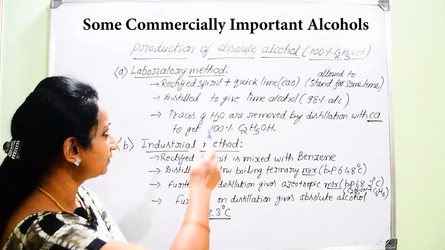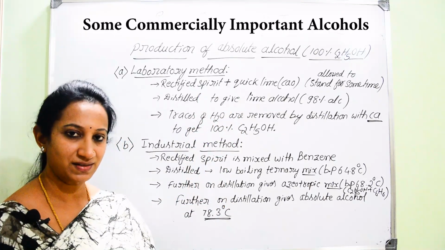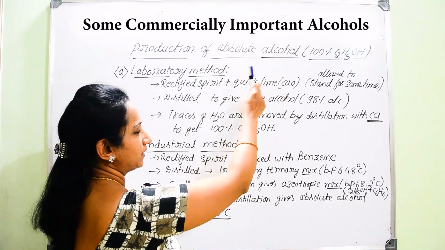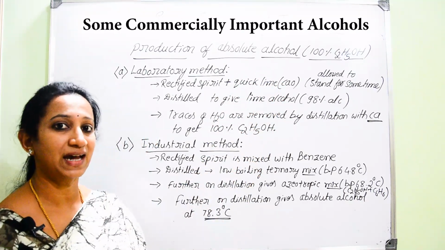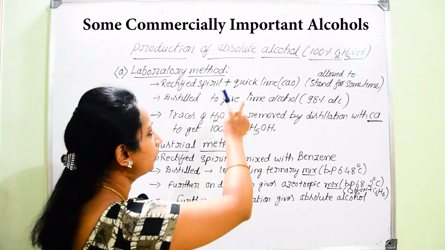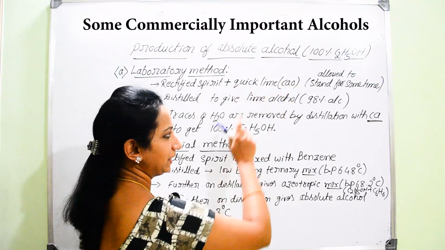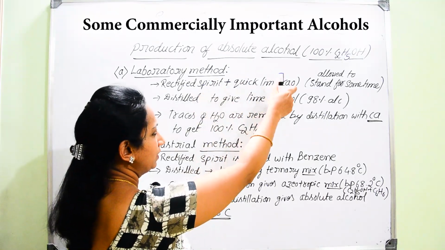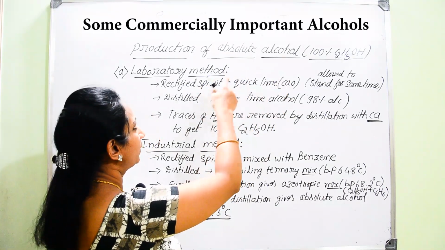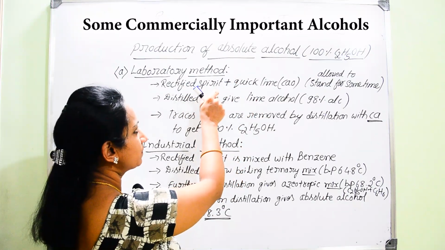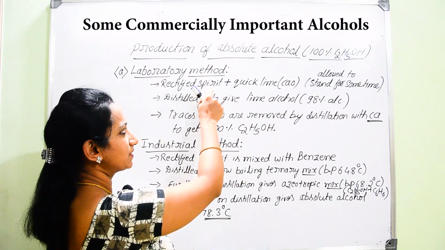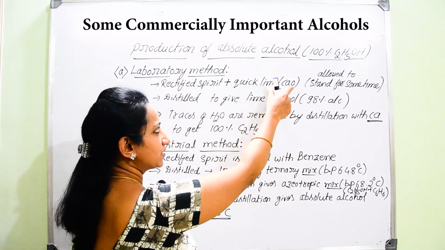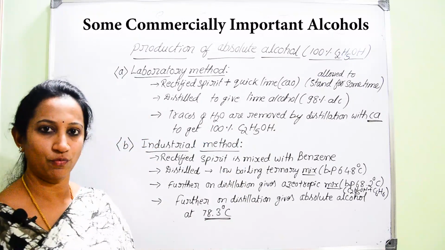We have to start with rectified spirit. Very first, rectified spirit is mixed with a certain quantity of quicklime, that is calcium oxide. We have to allow that mixture to stand for a while, which helps in blending the rectified spirit, that is 95.5% ethanol along with water, with the quicklime, that is CaO.